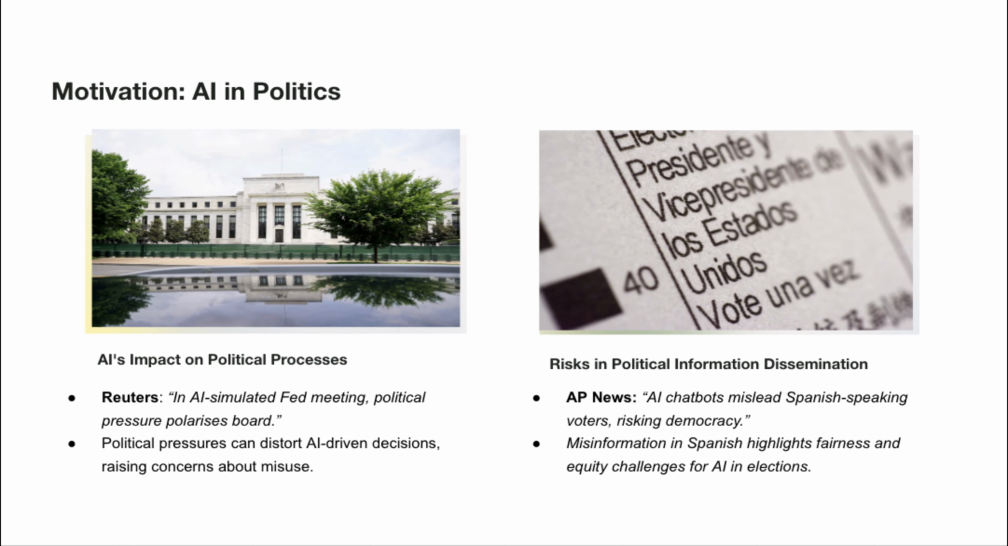Turning to our motivation, large language models are increasingly used in politics, raising concerns about reliability, fairness, and misuse. Recent examples highlight both opportunities and risks. Reuters reported that an AI-simulated U.S. Federal Reserve meeting revealed political pressure on AI. AP News found that chatbots spread misleading election information in Spanish, raising risks for Latino voters.